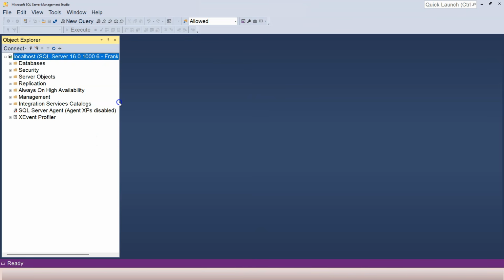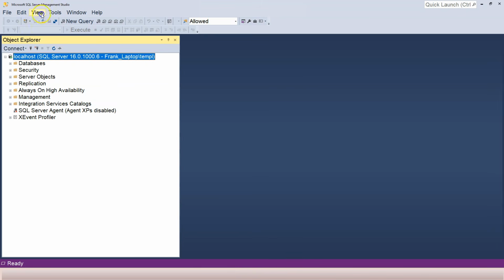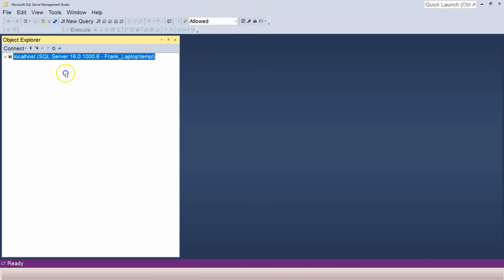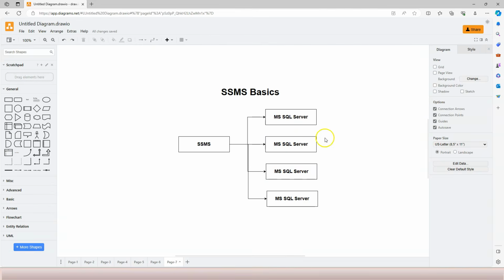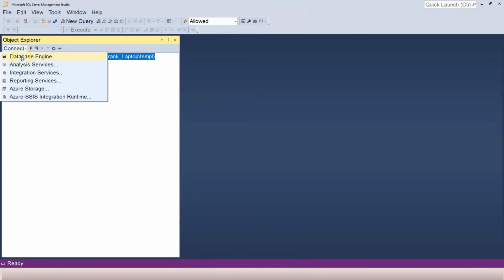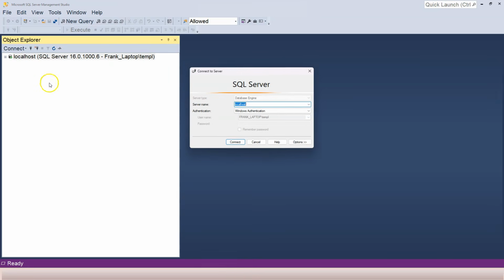Okay, so the first thing we need to pay attention to here is that I'm using SQL Server Management Studio. I am connected to one SQL Server. This is my local SQL Server. You can see that it says SQL Server 16, which is the version number of SQL Server 2022. It also tells me that I'm logged in as this user. And as I mentioned, this tool, SQL Server Management Studio, you can use it to connect to multiple SQL Server instances. To show you that, I can also click on connect again and then select Database Engine.